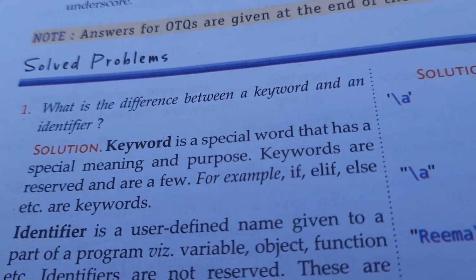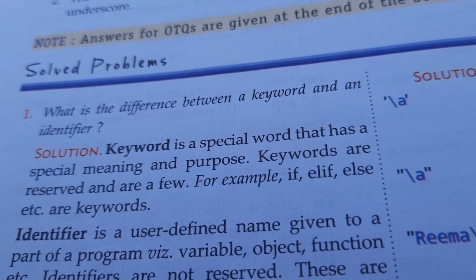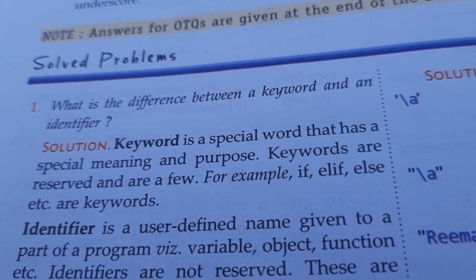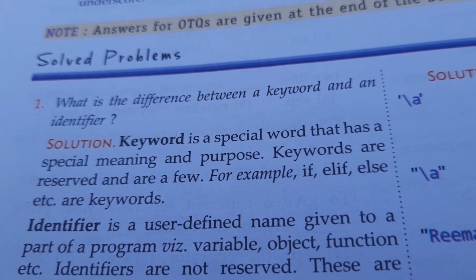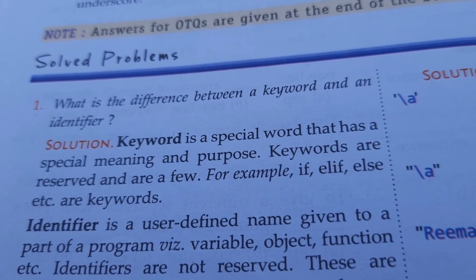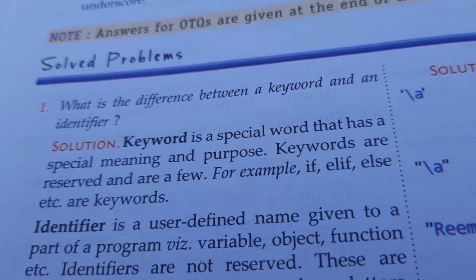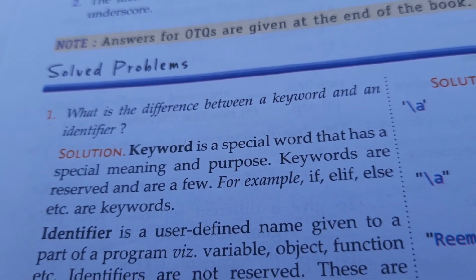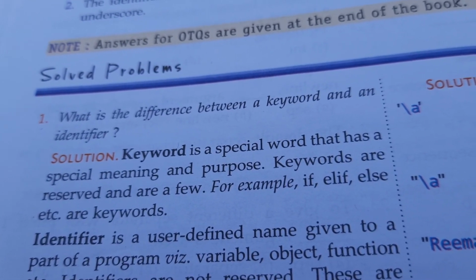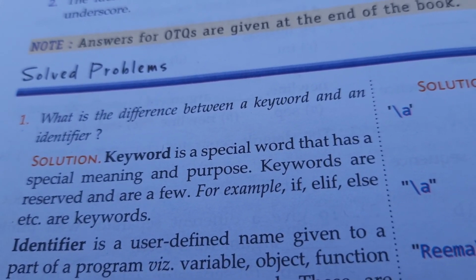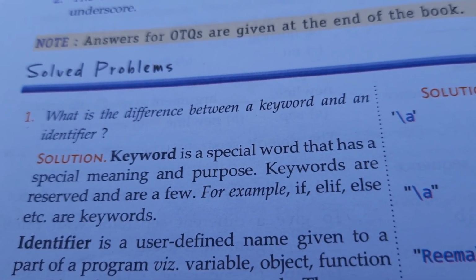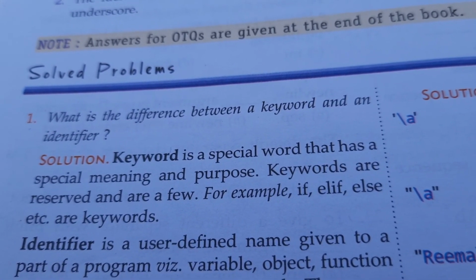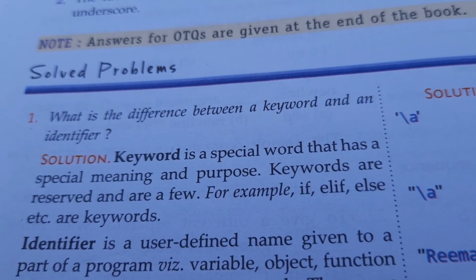One more question was there: what is a keyword? So you know, as I told you, a keyword is a special word that has a special meaning and purpose. Keywords are reserved words and are few. For example, if, else, for, while, all of these are keywords. They are reserved for the language. They cannot be used for any other purpose because they have a special meaning in the language.